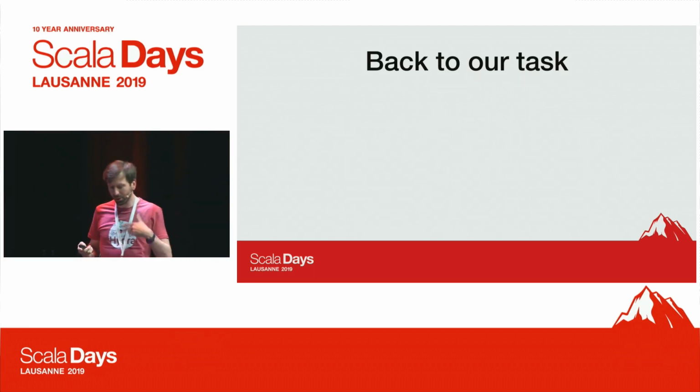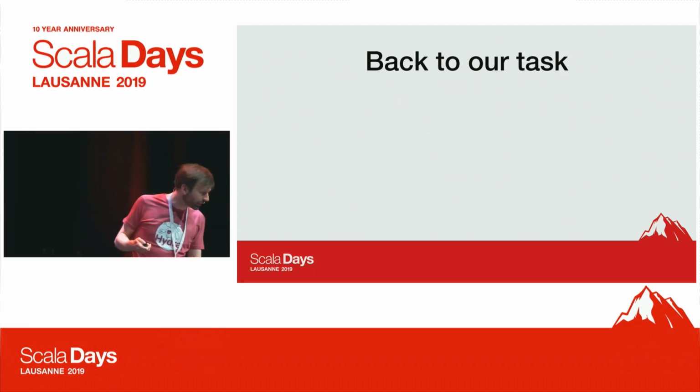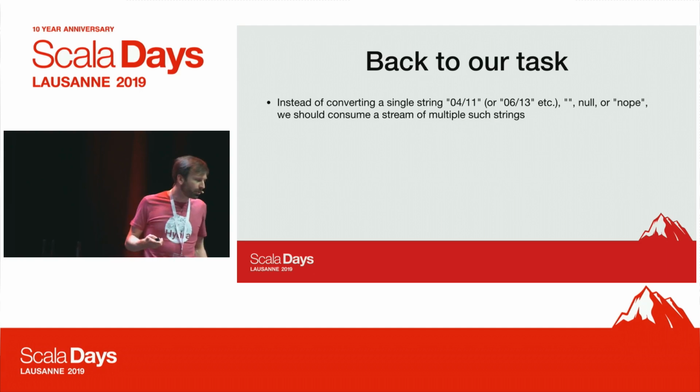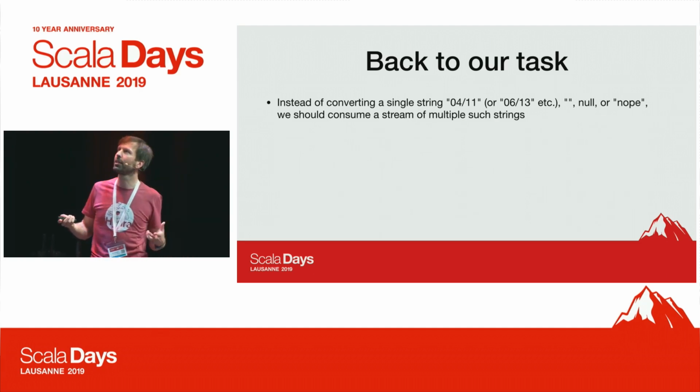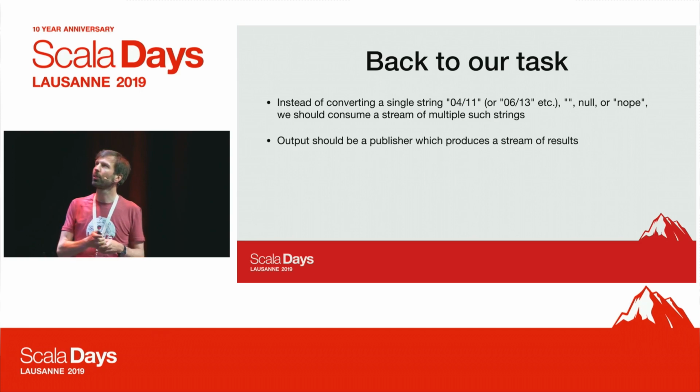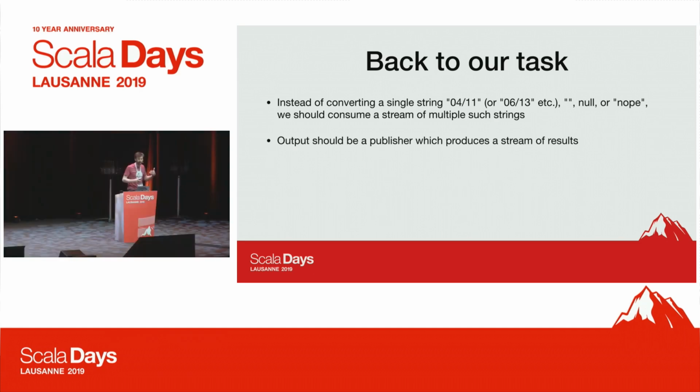So now that we know about streams, let's go back to our task at hand. We're supposed to convert a stream of strings into a stream of results. We want to create a publisher that consumes those events and produces a stream of results. Now, we want to try and do this without the reactive extensions style, but instead the question is, can we do something similar to async await? If we try to do this, we run into some issues, okay?